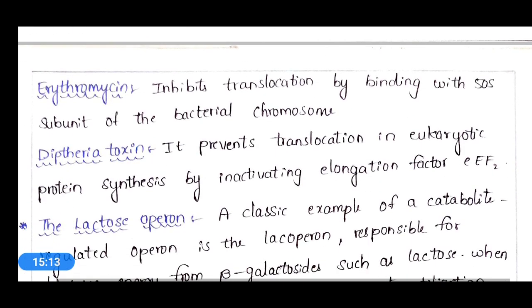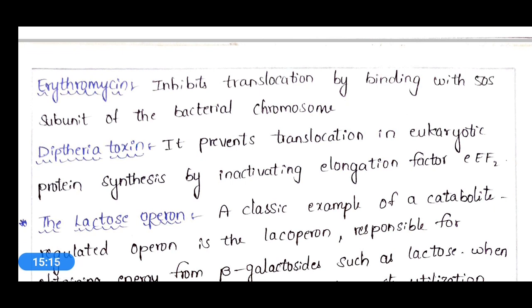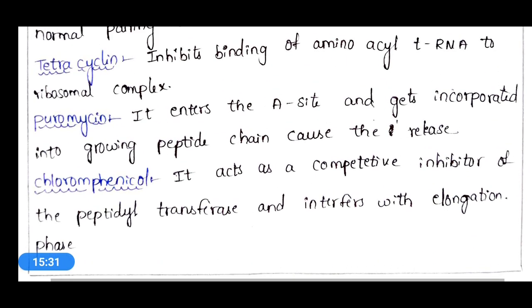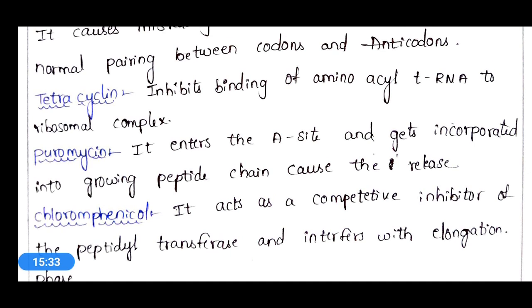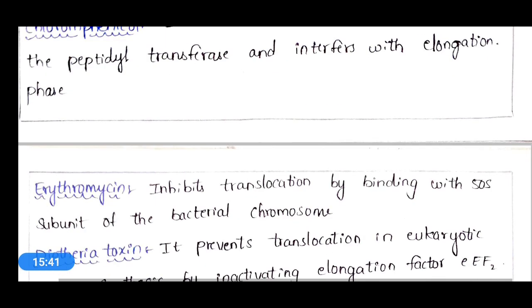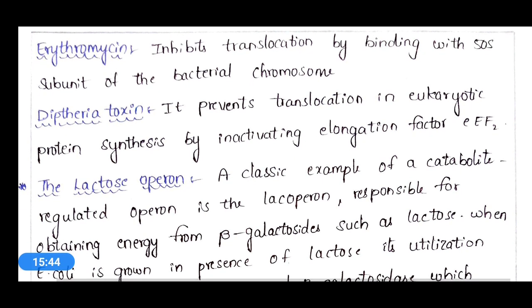And also we have erythromycin and diphtheria toxin. Erythromycin is also an antibiotic which will inhibit the translocation process, by binding with the 50S subunit of the bacterial ribosome.